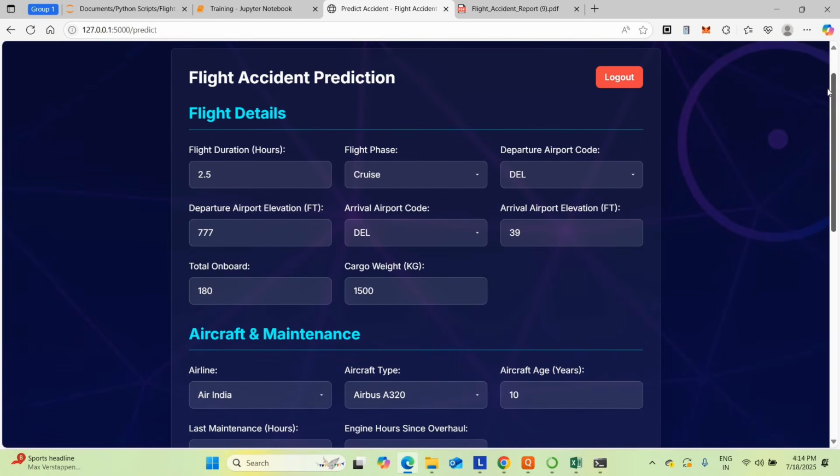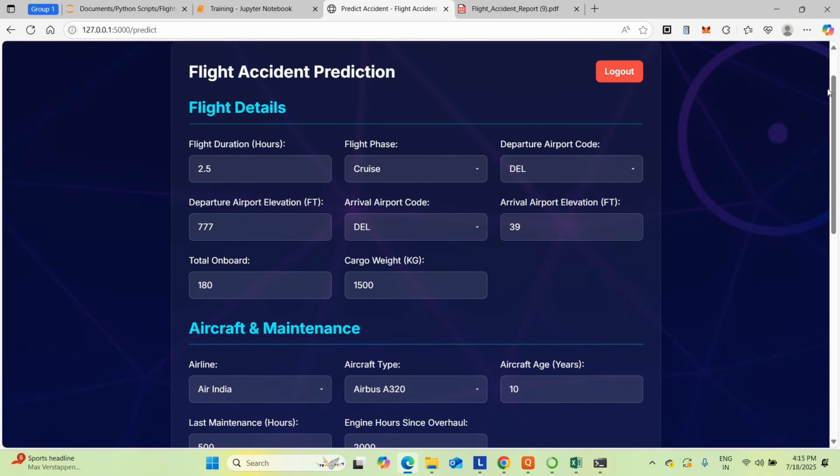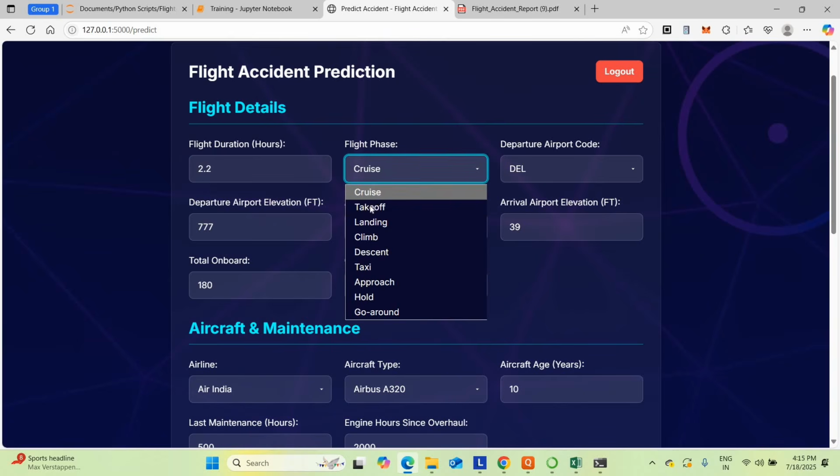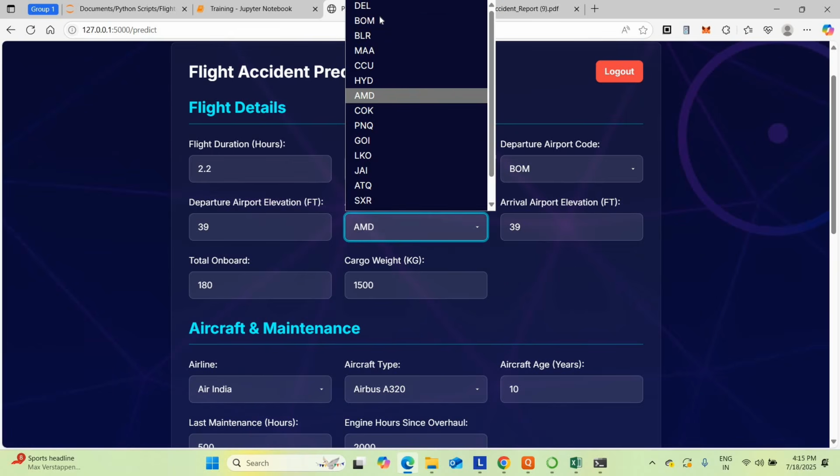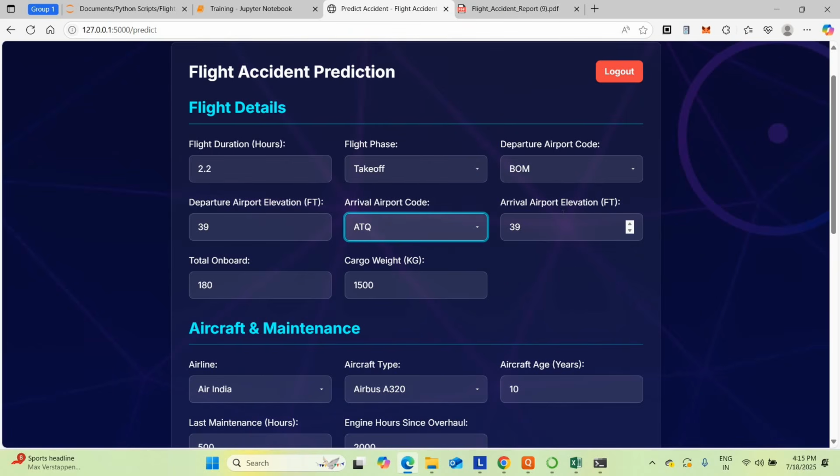Now I'm going to enter the data related to the accident, which is taken from the data set. So the duration I'm going to give 2.2. The flight phase I'm going to give takeoff. Then departure airport code BOM. Then departure airport elevation 39. Then arrival airport code I'm going to give ATQ. So I'm going to give ATQ as the arrival airport code.